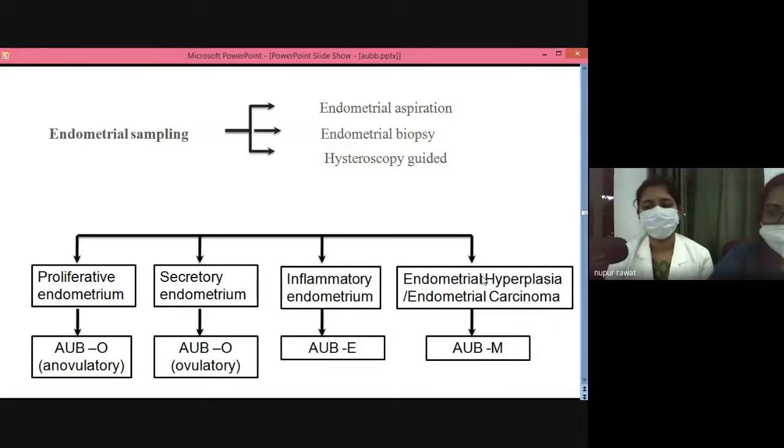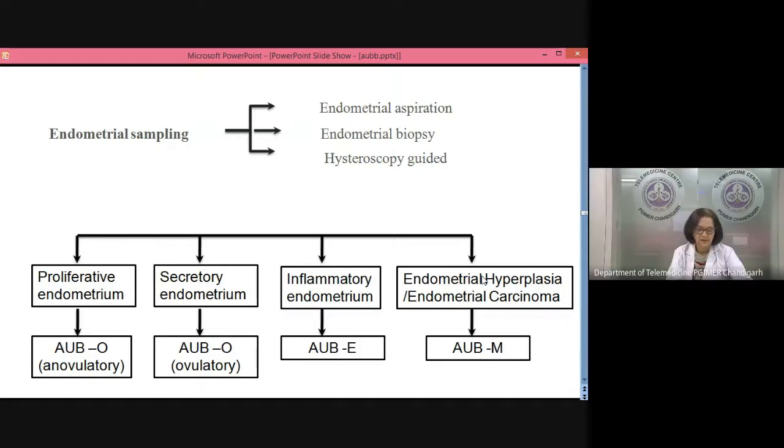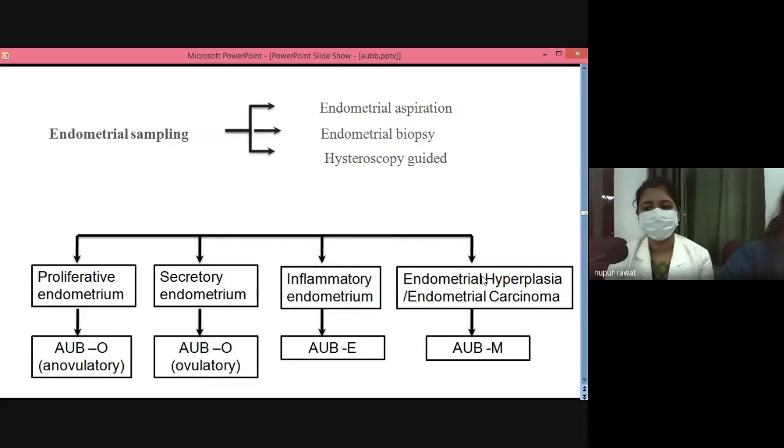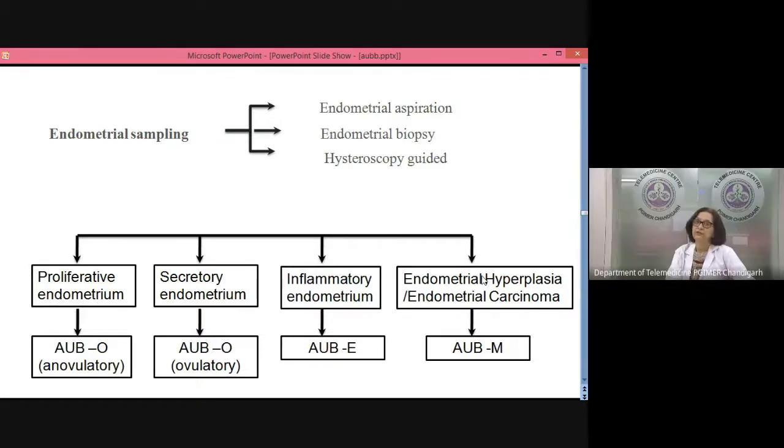Ma'am, hysterectomy is surgery. Anything else? I am worried the report on endometrial biopsy is hyperplasia with atypia. I am worried about something. What are the things that can worry you if it is with atypia? I don't want to straight away go for hysterectomy. Why? Okay, what is the problem with atypia? Why are you worried with atypia?